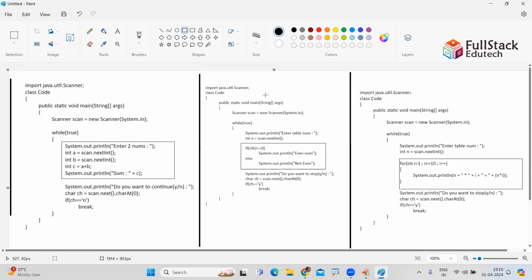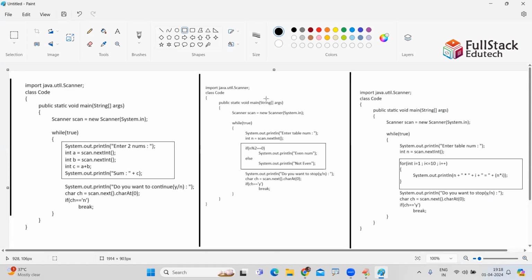So most of the students will get confused. Sir, can I write a for loop inside the while loop? Sir, can I write a while loop inside the for loop? There are no such concepts. Just remove all these things from your mind. Only the logic should come to your mind. If it is adding two numbers, okay, take the two numbers, add them and print them. Suppose I just want to check whether the number is even or not. Yes, if else is required. You have to write if else.